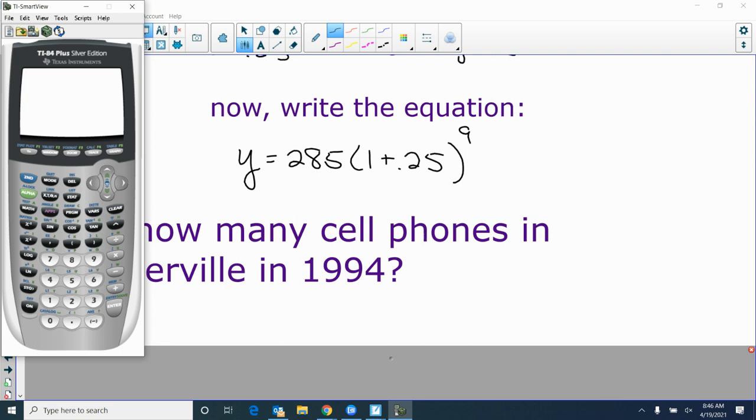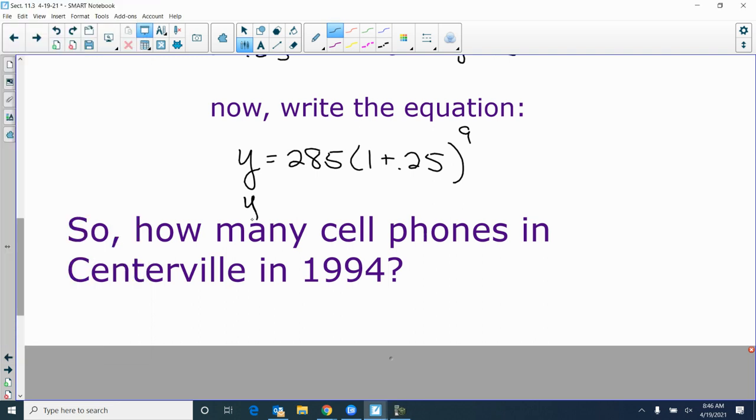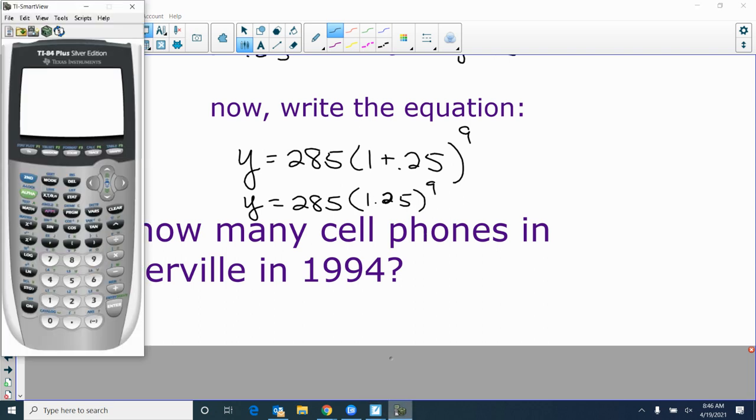You don't have to, but it doesn't hurt to, you can add these two together. So 285, that 1 plus 0.25 is just 1.25 to the 9th power. So you can do that. And so you do 285, parentheses, 1.25 to the 9th power. To the nearest whole number would be fine.